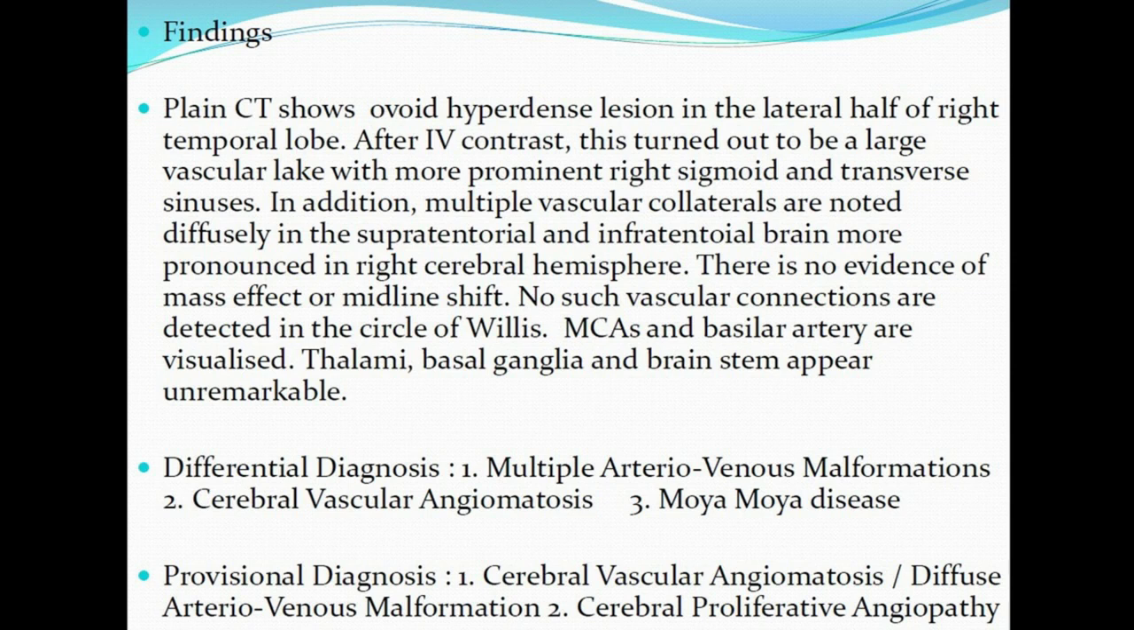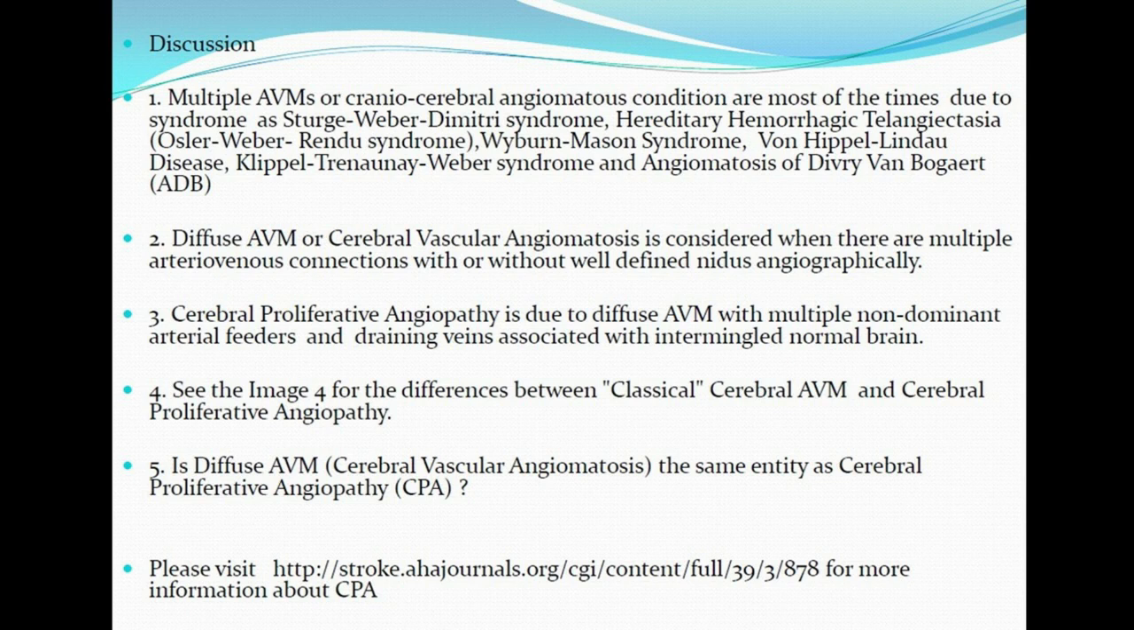In discussion, the associated syndromes with multiple AVMs or craniocerebral angiomas are: 1. Sturge-Weber-Dimitri syndrome, 2. Hereditary hemorrhagic telangiectasia or Osler-Weber-Rendu syndrome, 3. Weber-Mason syndrome, 4. von Hippel-Lindau disease, 5. Klippel-Trenaunay-Weber syndrome, 6. Angiomatosis of Divry-van Bogaert syndrome.